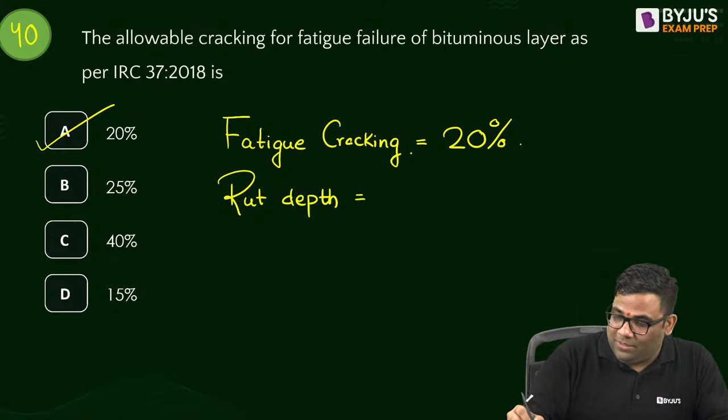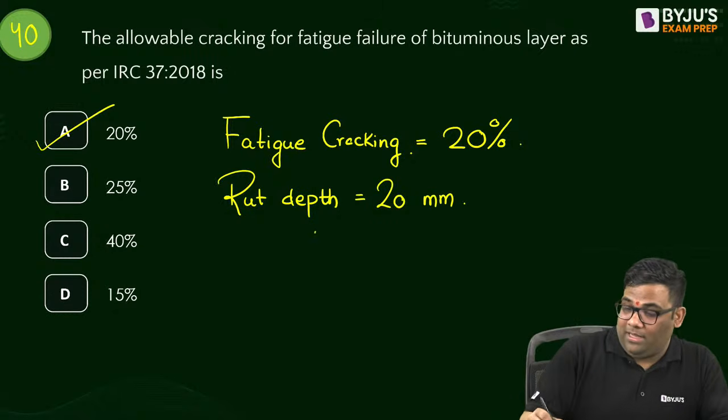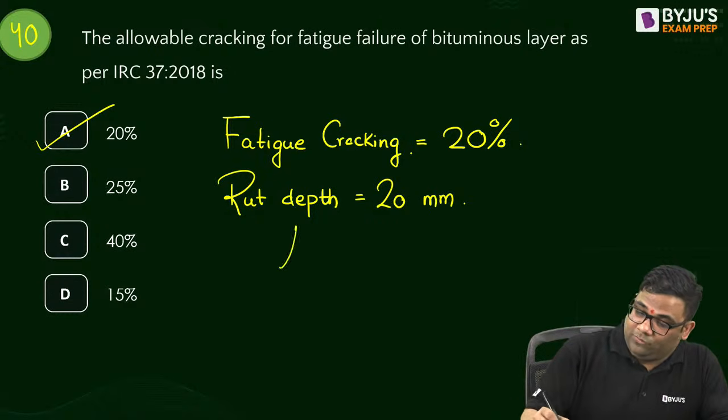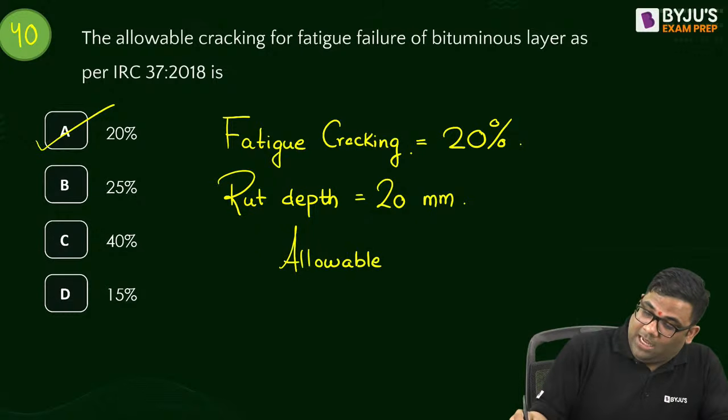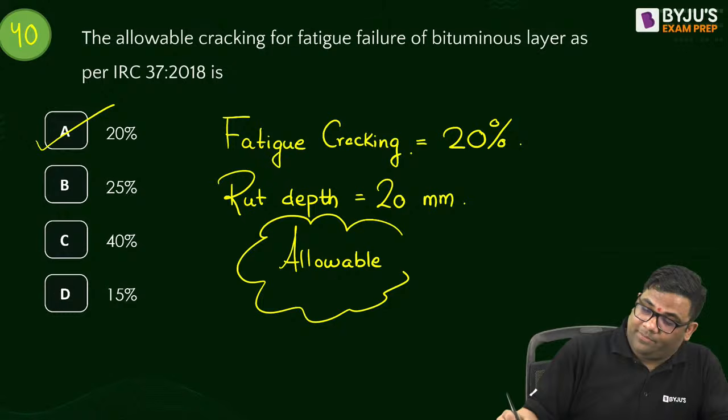And rut depth is how much? Rut depth allowable is 20 mm. Okay. So remember this. These questions they can directly ask in the examination. Allowable fatigue cracking and rut depth.